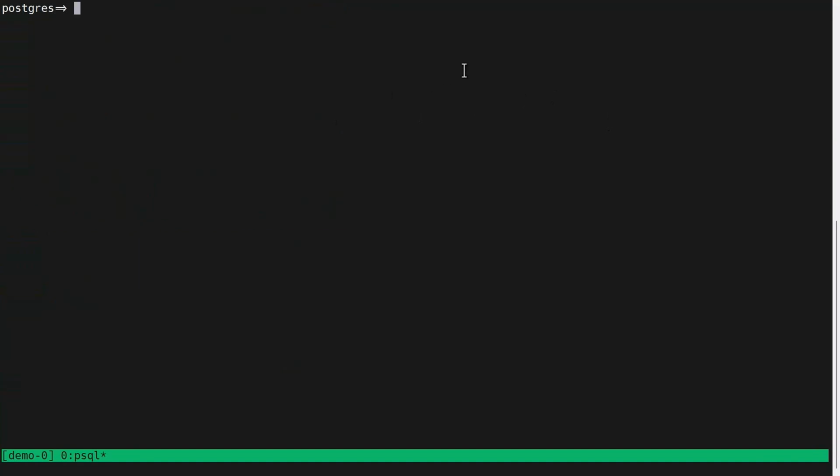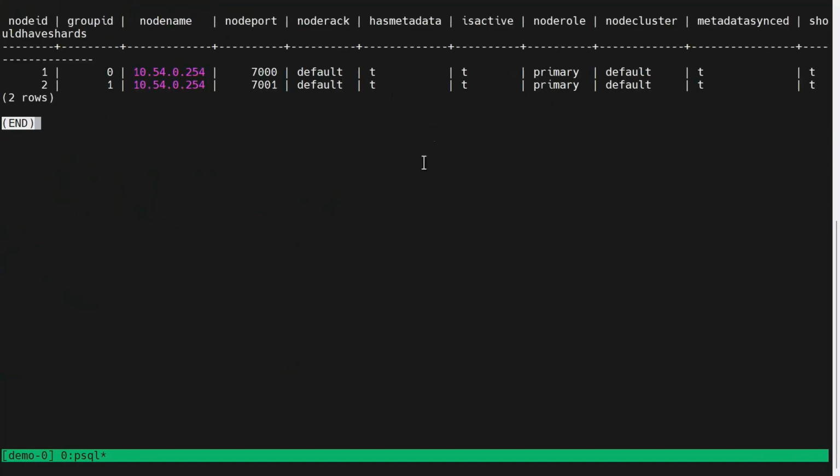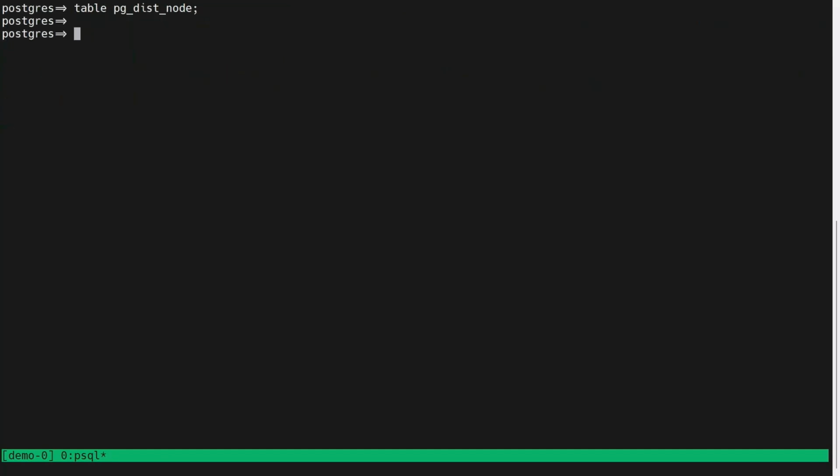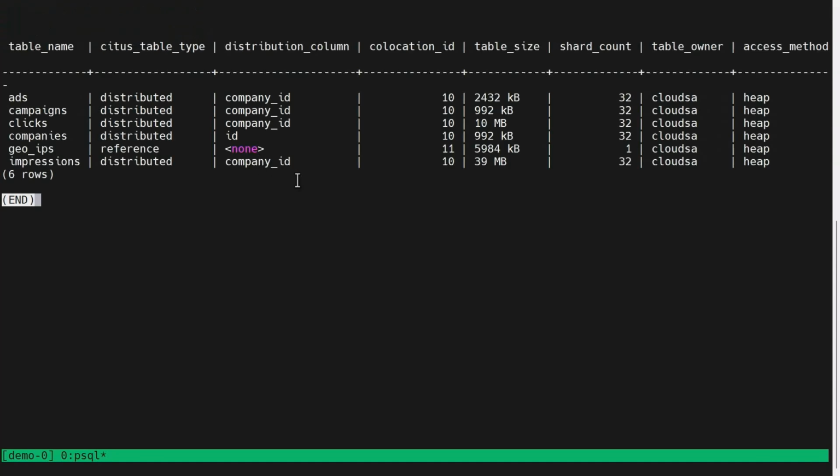And now let's look at the metadata of the cluster itself. pg_dist_node has cluster-level metadata. You see that this is a two-node cluster. The node name shows the same IP, but the port distinguishes the nodes in the cluster. And the citus_tables table includes all your distributed tables. You see ads, campaigns, and all those as distributed tables, and the GeoIPs as a reference table. And for the distributed tables, you can check the distribution column and see that they're collocated because they're on the same key.